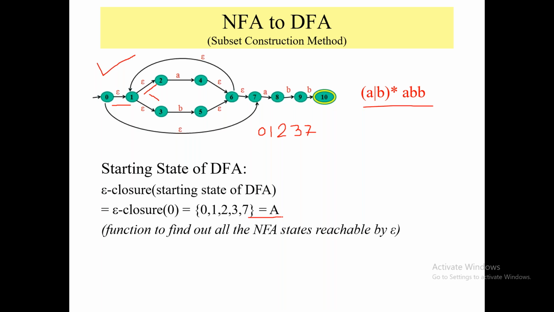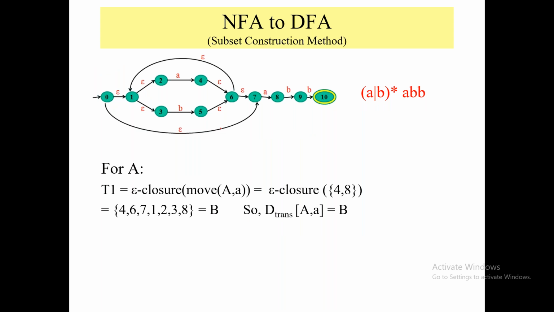Okay. Now let us see. I want to find the transition on small a from capital A, which is my 0, 1, 2, 3, 7 state. So how will I find it? I want to find whether those nodes give me a transition or not. So now I will check. Does 0 give me a transition? No, it is epsilon. Now 1, does 1 give me a transition? No, again it is epsilon. Now 2, does 2 give me a transition? Yes, 2 gives me a transition, but to which node? To node number 4. So I will write here 4.